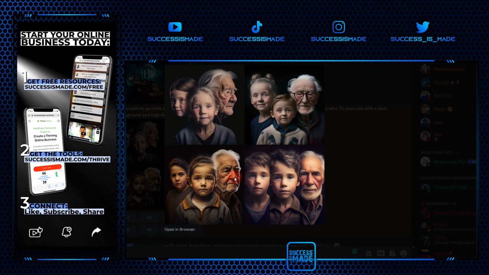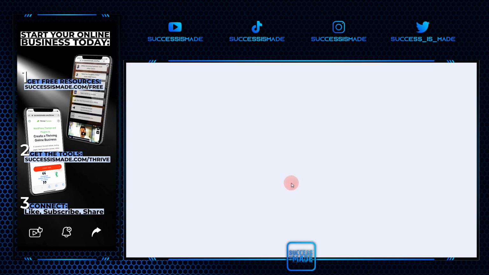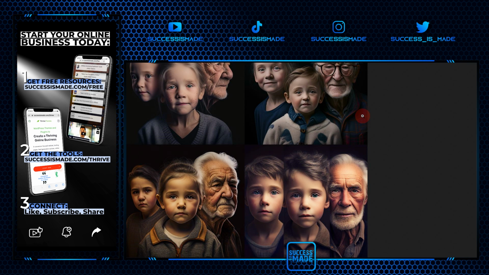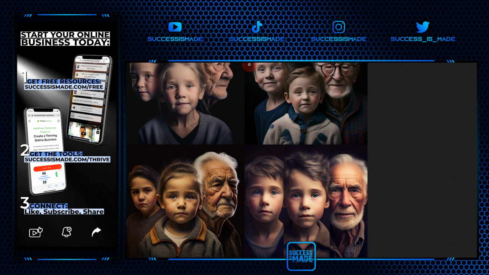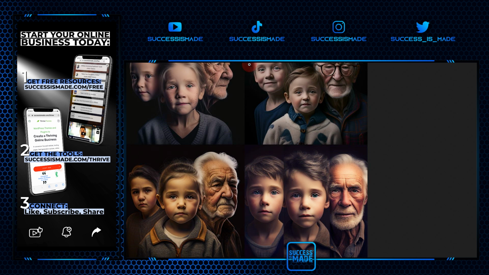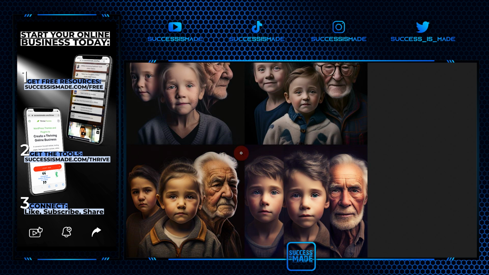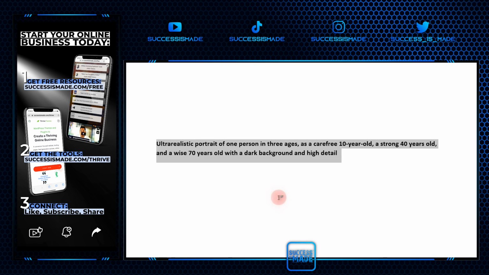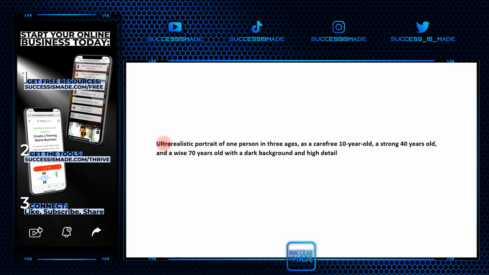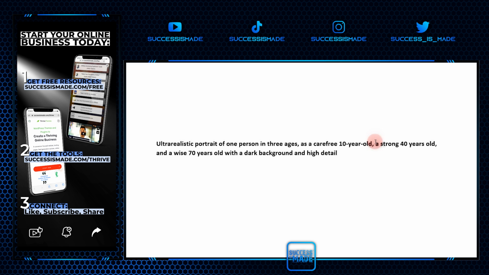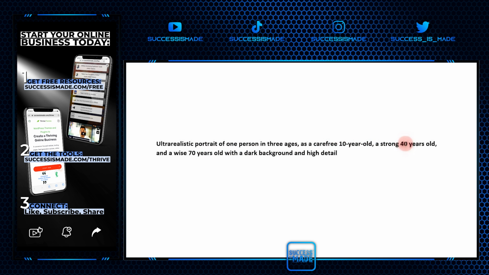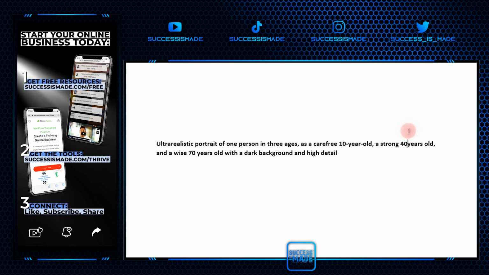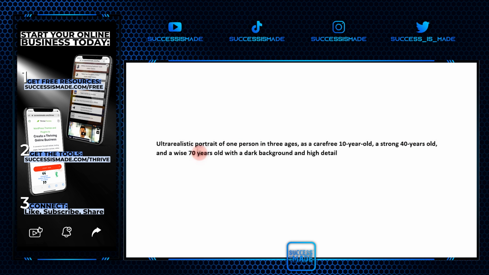And here's our image, which looks really cool, but it doesn't look like a stereotypical man in every picture. So what I do like is the background and the fact that it really looks like a portrait. And this could be, well, you see there's a little bit of uncanny valley here, but it looks like a real person. Let's see if I made a mistake with the age explanation. Ultra-realistic portrait, 10 years old, 40 years old, 70 years old. Okay, let's see if this makes any difference.